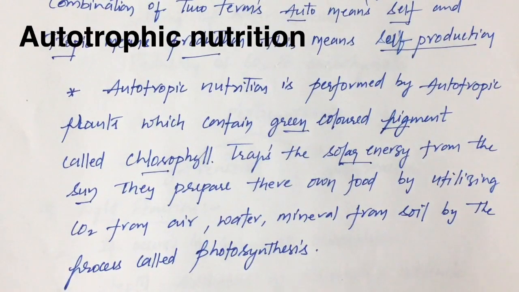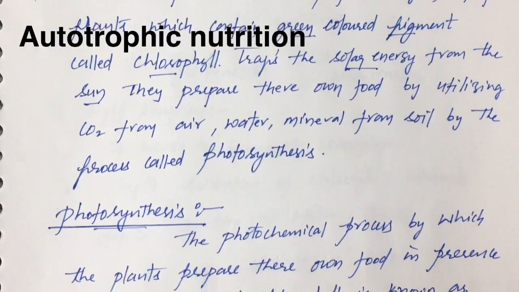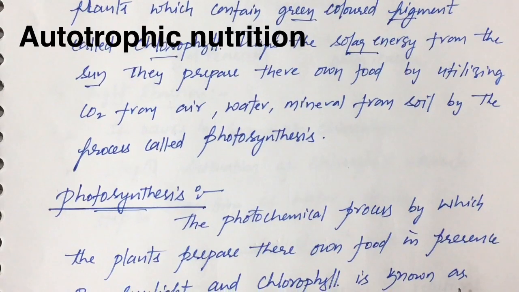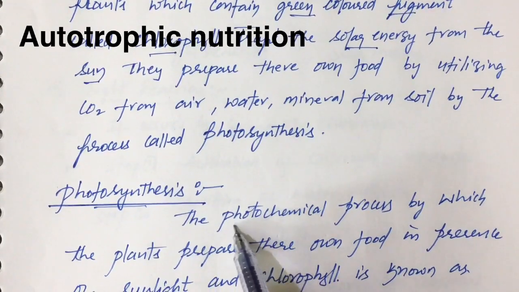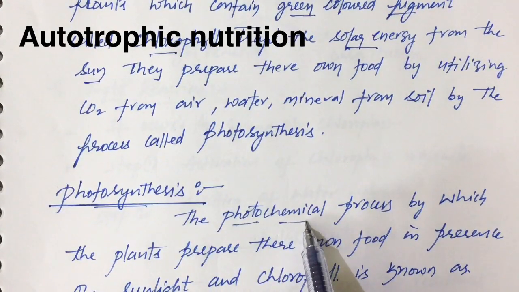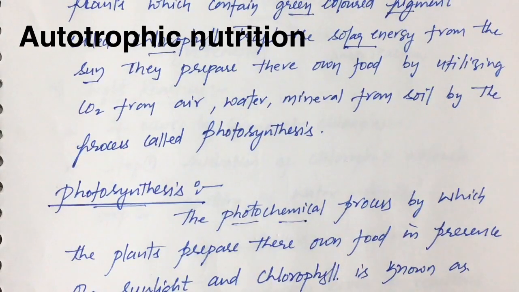So let us discuss how plants prepare their own food by a process that we call photosynthesis, and this type of nutrition is called autotrophic nutrition. So what is photosynthesis? Photosynthesis is a complex photochemical process. By this process, what will plants do?